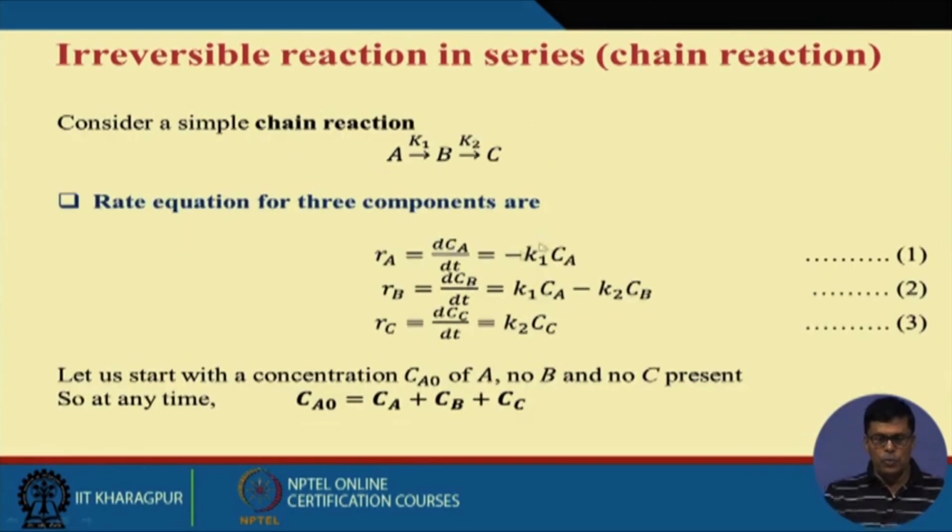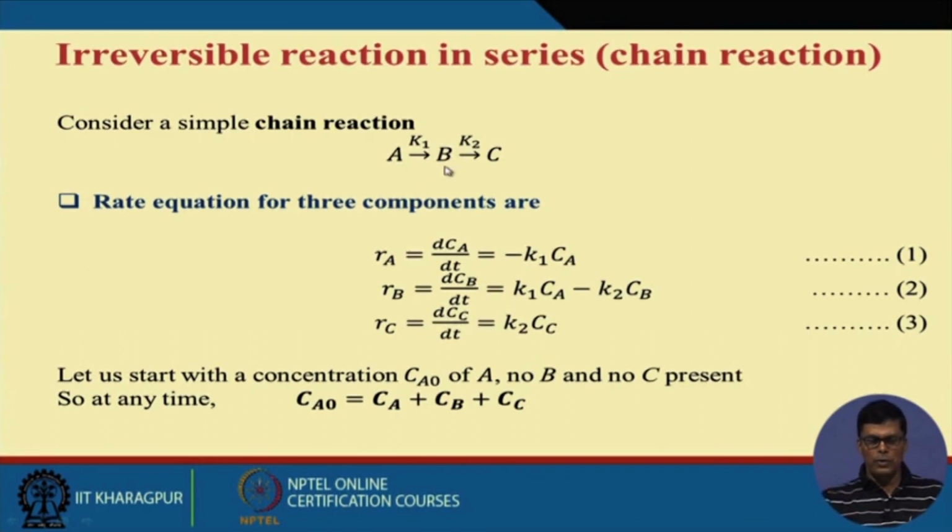Now let me show you how you can analyze this chain reaction. Suppose I take a simple reaction A to B, B to C. For A to B, let us assume the rate constant is small k1, not capital K, and small k2 is the rate constant for B to C. Let us assume they are all irreversible reactions. Then the rate of degradation of substrate A will be equal to K1 into Ca. Am I right?